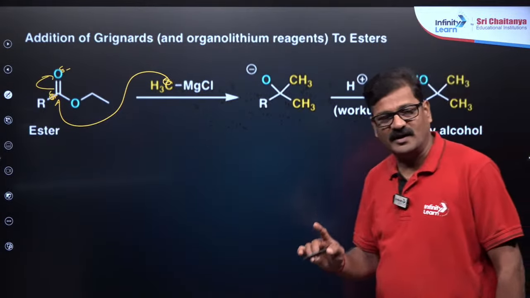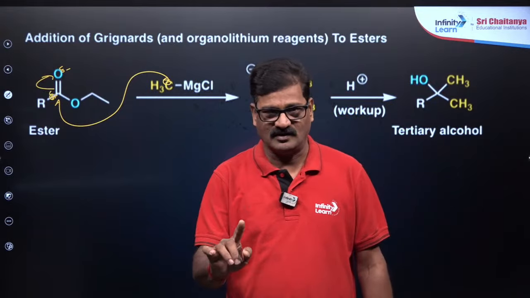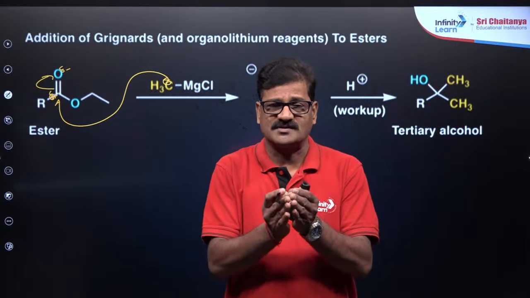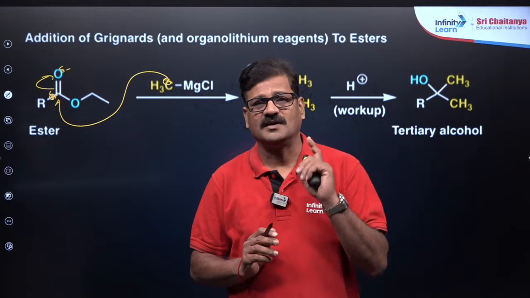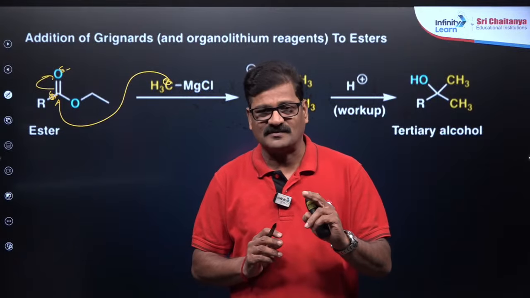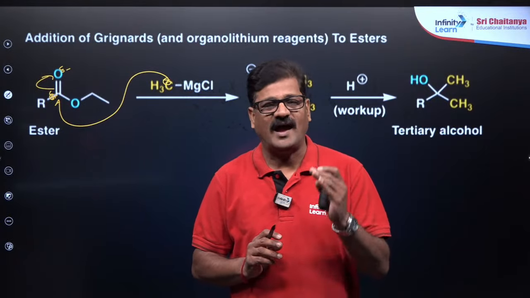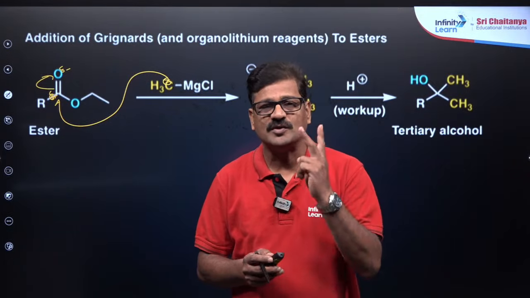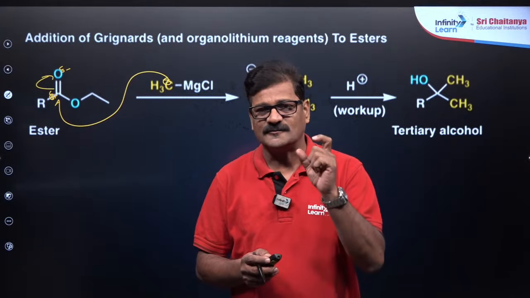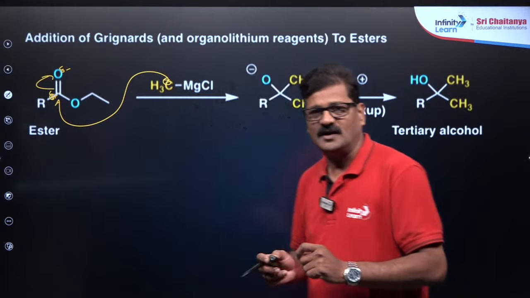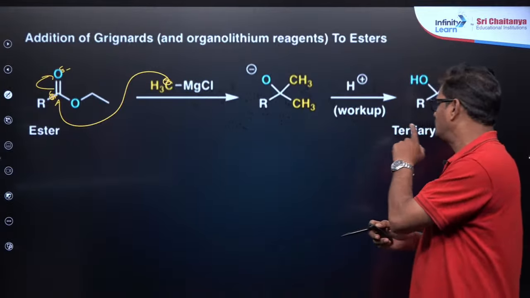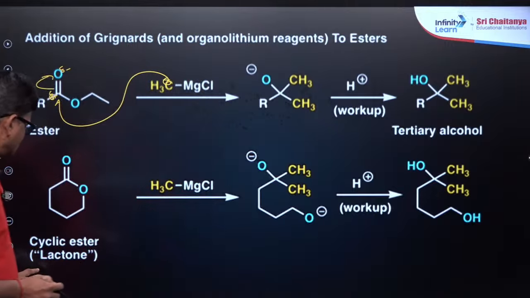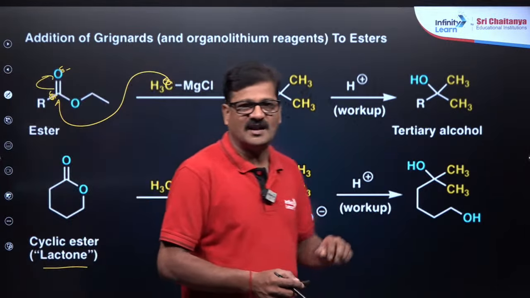So when aldehyde or ketone reacts with Grignard reagent, 1 molecule of aldehyde or ketone consumes 1 mole of Grignard reagent. But in the case of any acid or acid derivative reacting with Grignard reagent, it is going to consume 2 moles of Grignard reagent. So this number is very important. And you see here, ester gives rise to tertiary alcohol, and also you see a cyclic ester. Cyclic esters are technically called lactones.